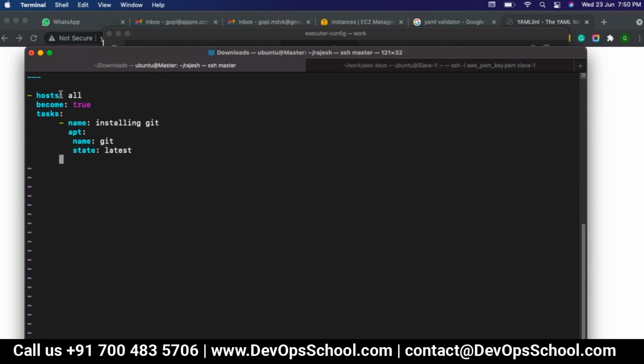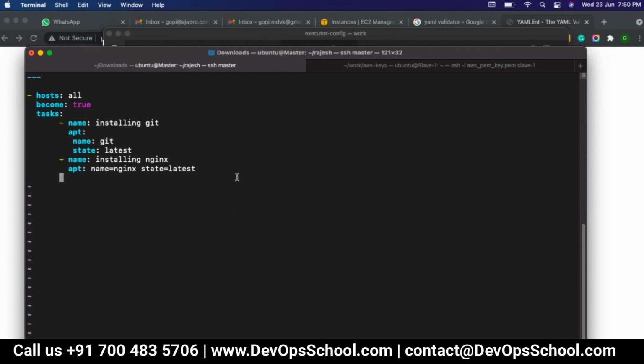But if I want to install any other software, like name: installing Nginx only, let's say, then apt, and here name equals Nginx, state equals latest. You can write like that also. Like this is what I can say, an add command, right? In an argument, state, we will use like this only, right? In argument, you can use it like that also. Okay. Then what you will do? We used to restart the Nginx, right?